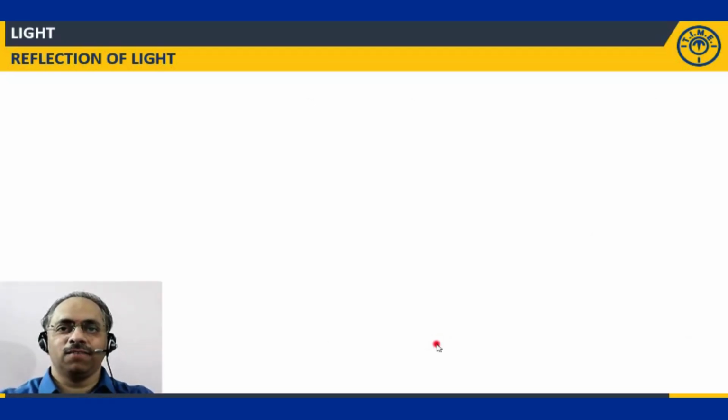Now let us look at one of the important aspects in reflection of light, that too regarding spherical mirrors. That's what we call the Cartesian sign convention of spherical mirrors. What is this Cartesian sign convention?